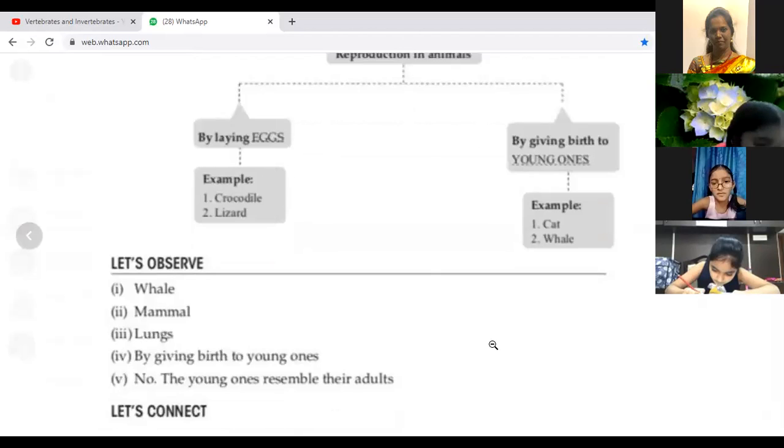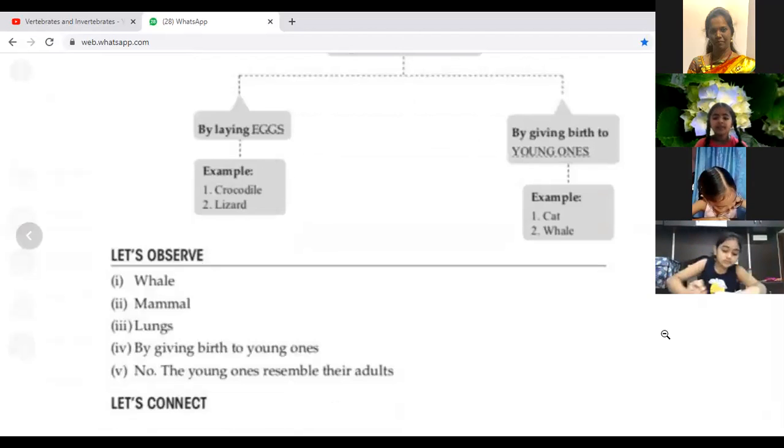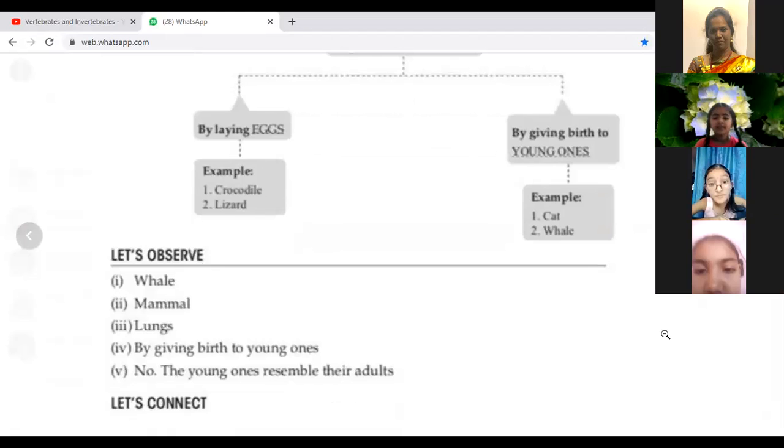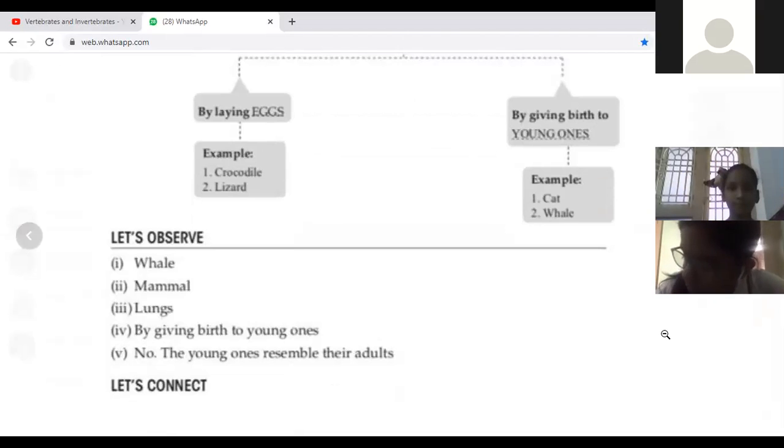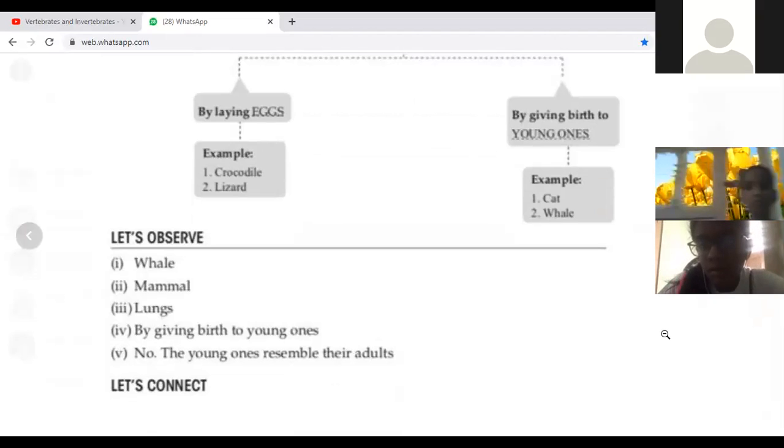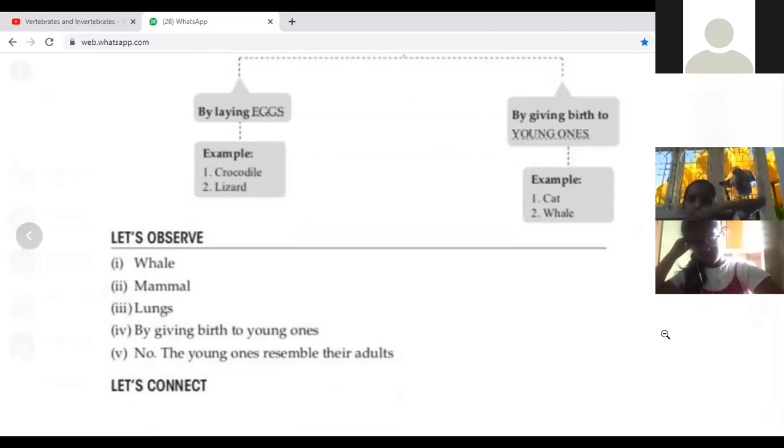Ma'am, I was late to the class. What you told before? We are doing the textbook exercises now. In the last class, we finished till page 100. So now we are doing 103. Let's recall. First one is reproduction in animals by laying dash and by giving birth to dash. First one is by laying eggs. Second is by giving birth to young ones.